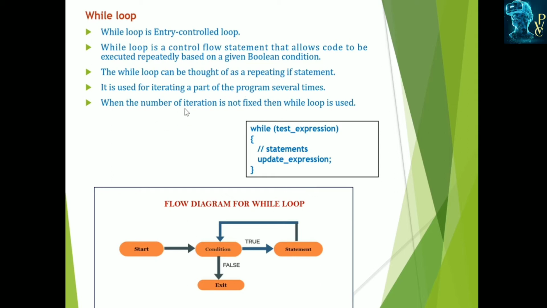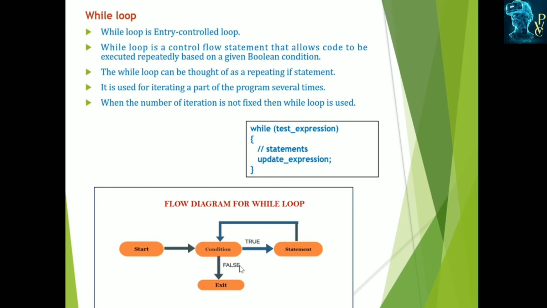The while loop is used for iterating some part of the program, executing it several times. This loop can be used when the number of iterations is not fixed. When we don't know how many times the steps will be executed, in those situations we can use the while loop.